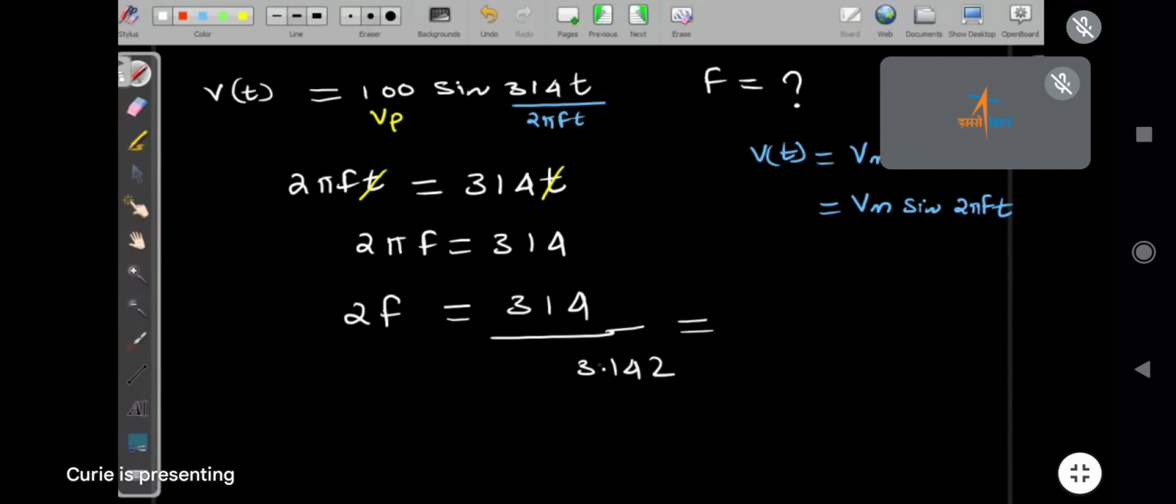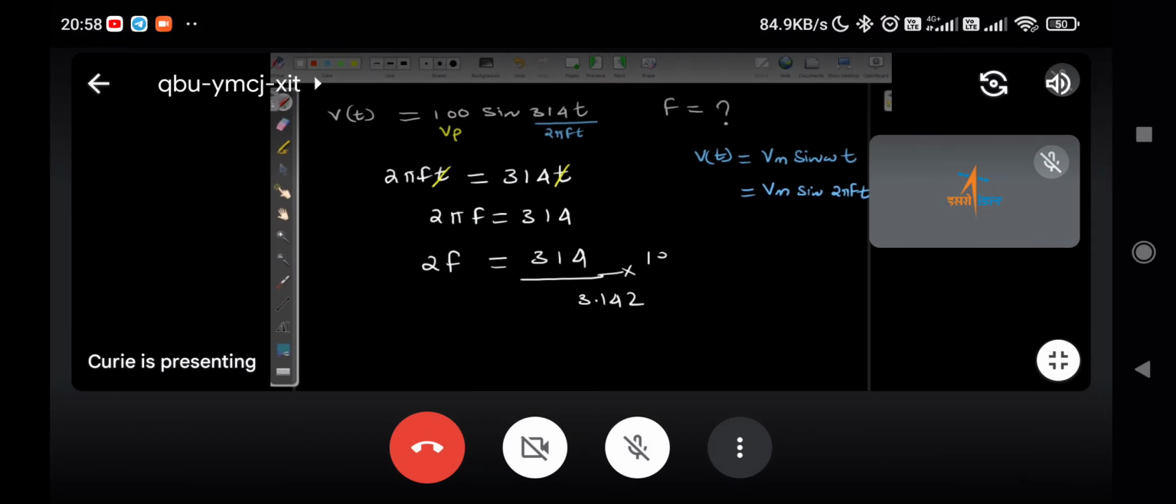2f. Now what is there? Let me erase it. See, now we can multiply and divide by 100. So this last 2 we can omit. 3.14 is sufficient, so it will become 314.